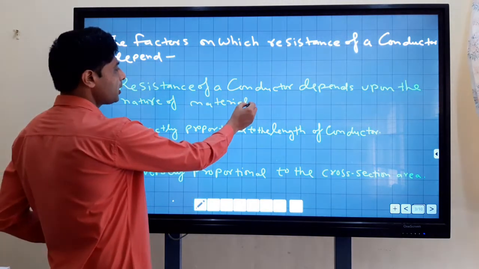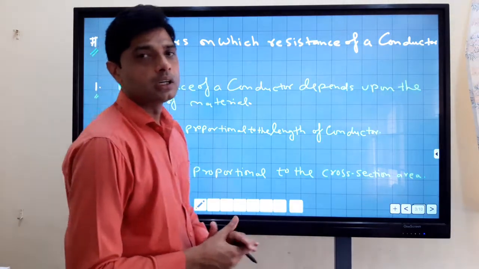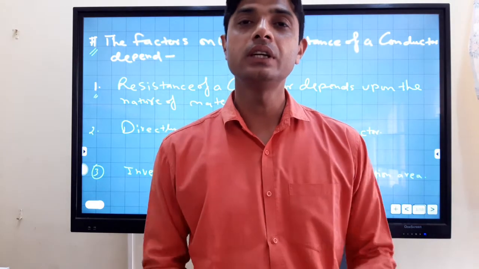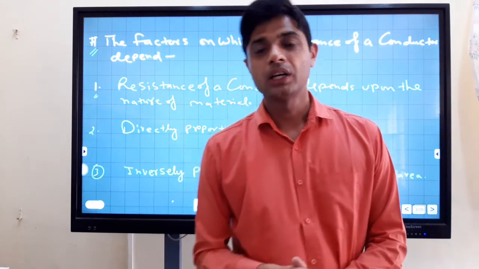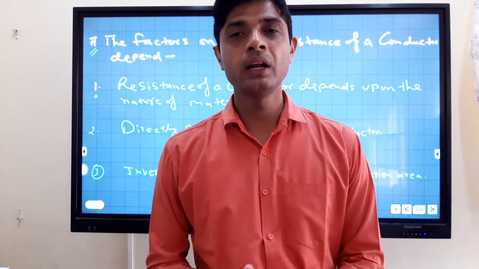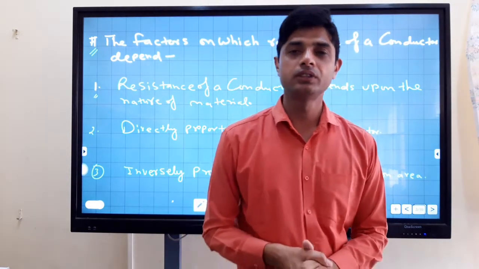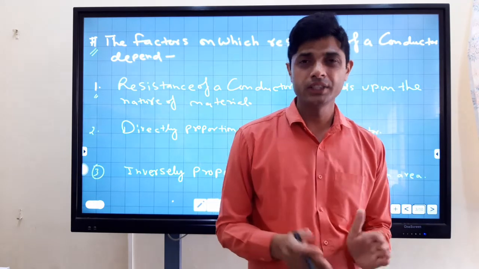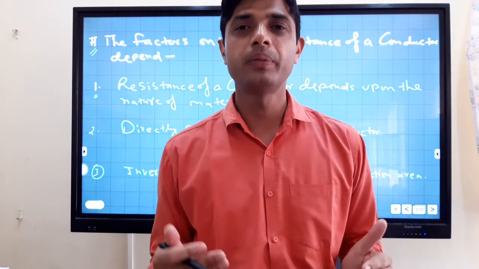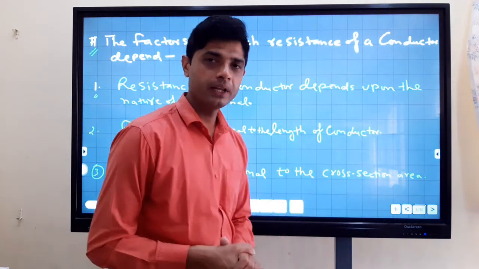Nature of material means the resistivity of a material changes with its nature. It means the resistivity of iron is different from the resistivity of copper. So the resistance of a wire depends upon the nature of the material.